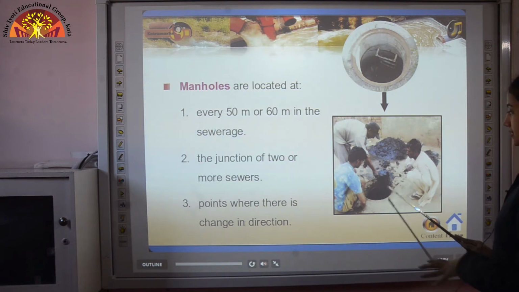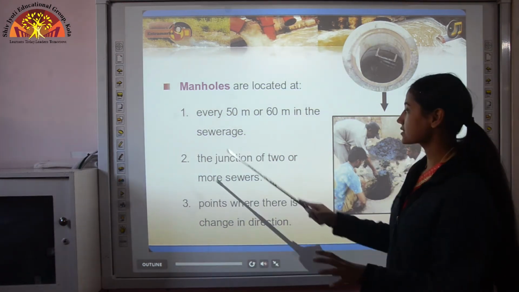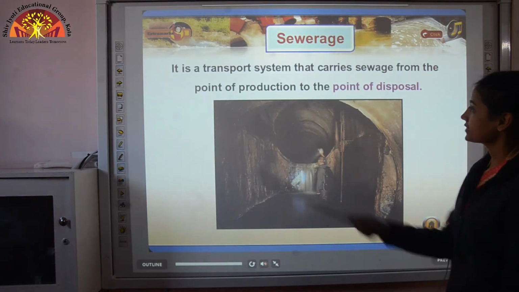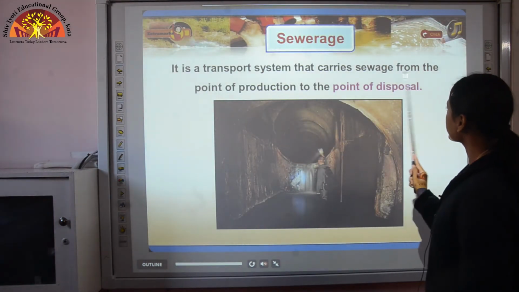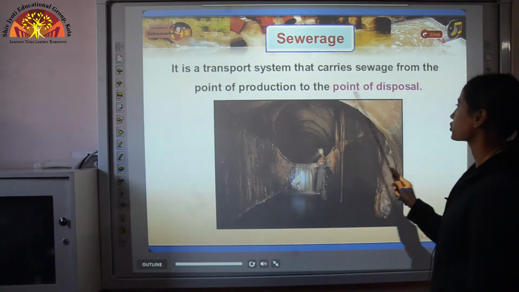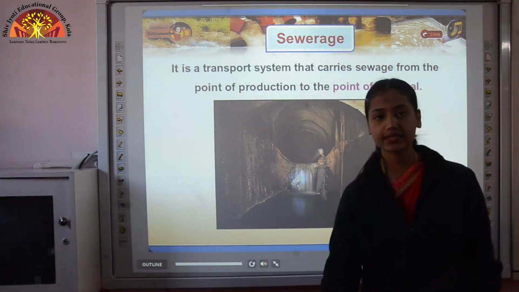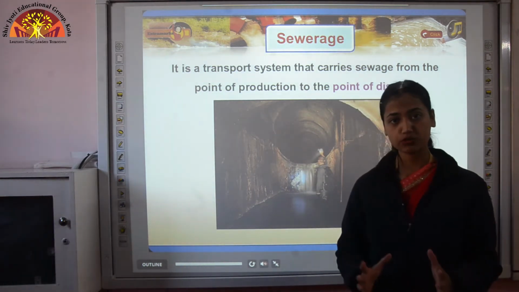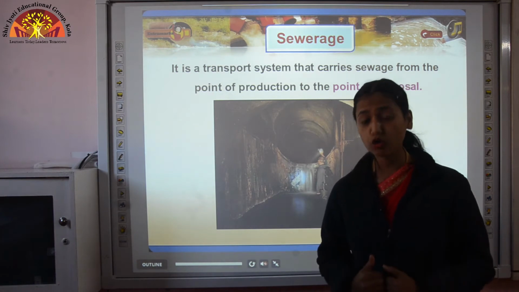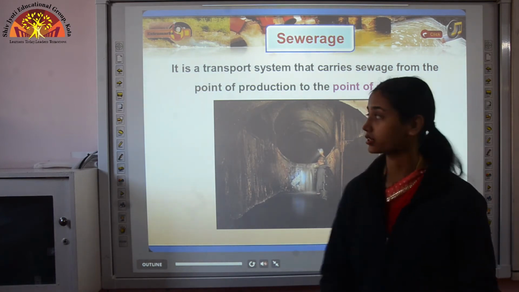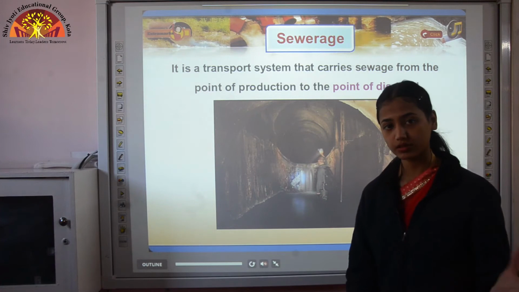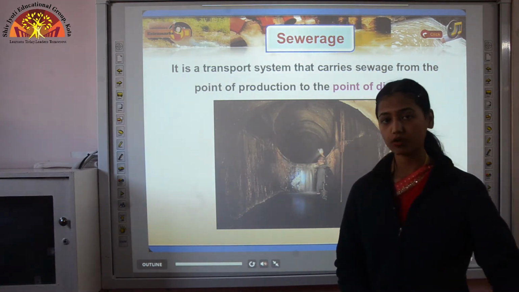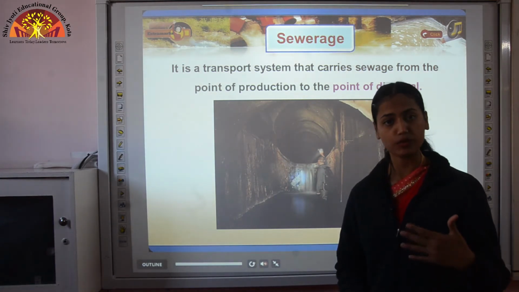Here you can see this is the waste. This manhole is the junction of two or more sewers. Next term is sewerage. It is a transport system that carries sewage from the point of production to the point of disposal. Now we'll take the example of our homes. We are generating wastewater, so our home is the point of production. Now what happens to that wastewater? We just throw it out of the house, and it is carried with the help of pipes.